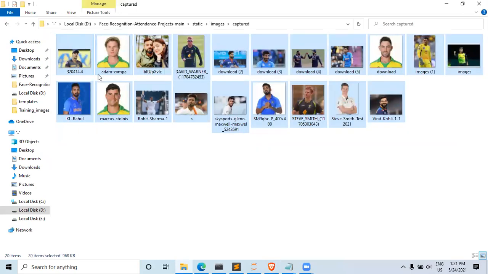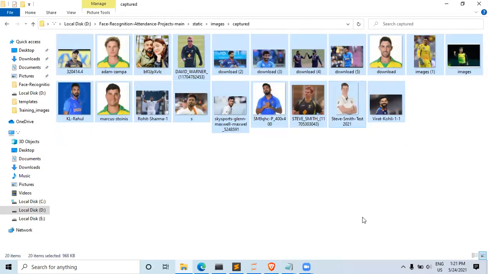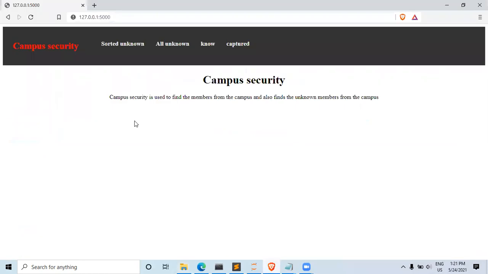The images will be captured when a face is in front of the camera, and automatically the image will be captured. I am assuming that all these images are captured by my dressing room camera. Okay. Then I will simply go to my system.